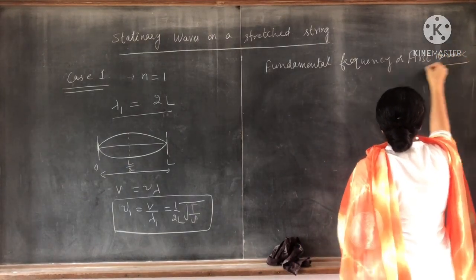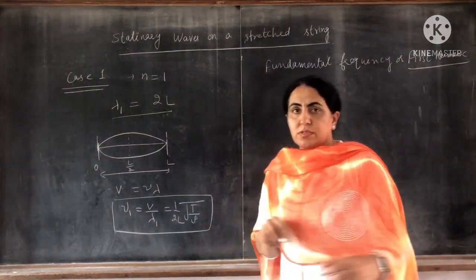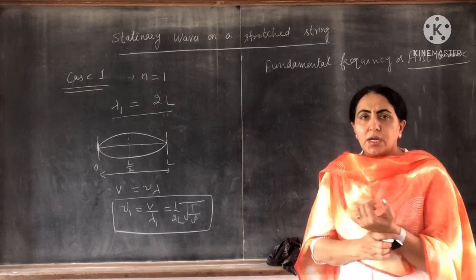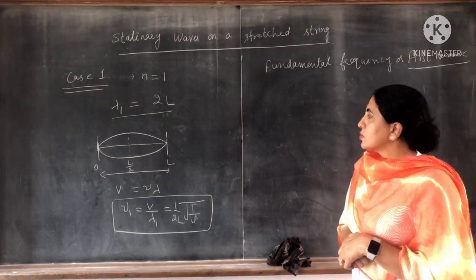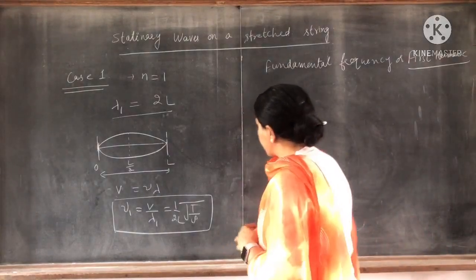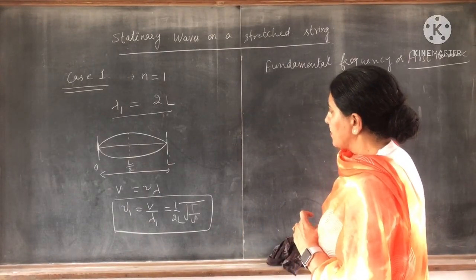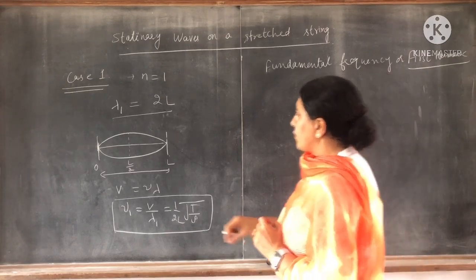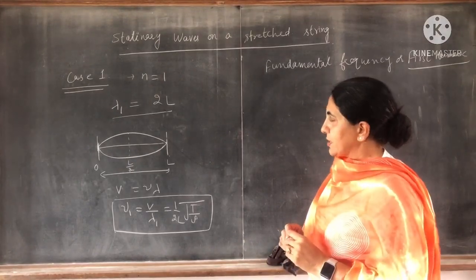Sometimes a short answer type question comes, the last question, from unit number 3. So a small question sometimes comes. This frequency nu 1 is called the fundamental frequency or first harmonic frequency when n equal to 1.